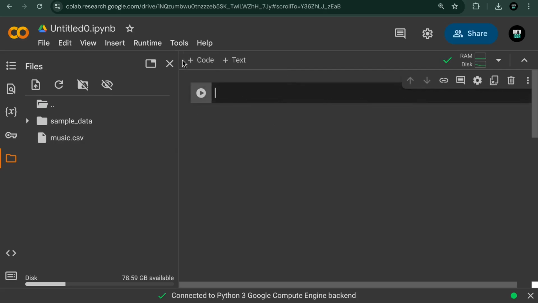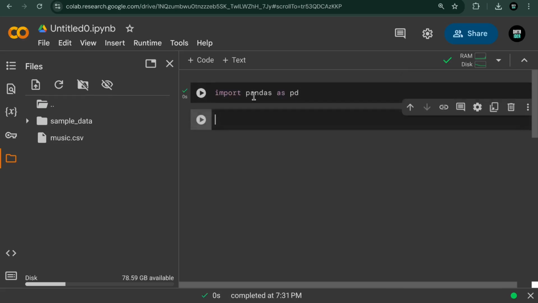So we can add this cell. Usually it exists already, but if you don't see it, you can just click on plus code to add this cell. And here we shall import some libraries that we shall be using. Maybe let's just import one to load our dataset. So let's import pandas as pd, and then we can run.